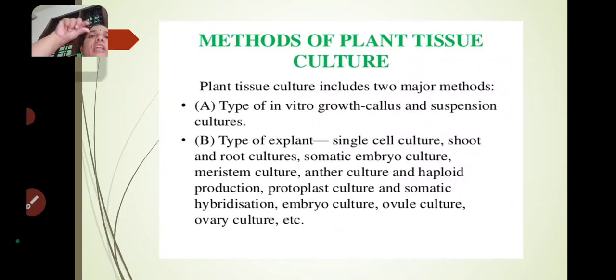Okay, an undifferentiated mass of tissue which is green in color is called a callus. So callus will be formed in the plant tissue culture technique before forming the plant.